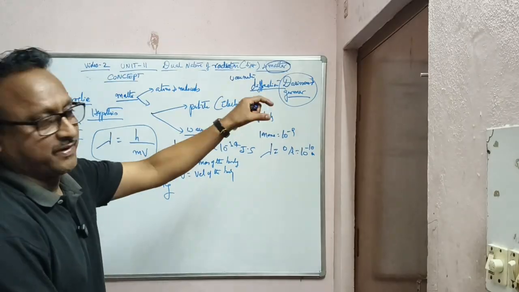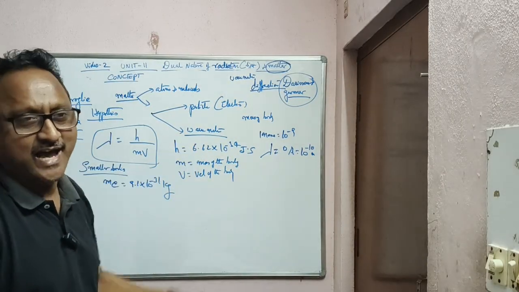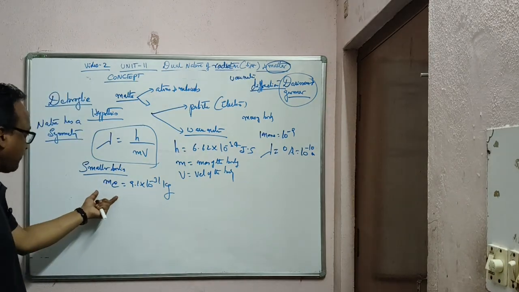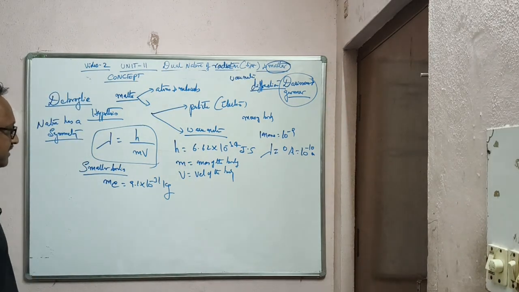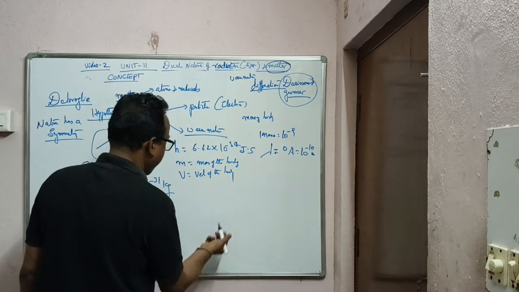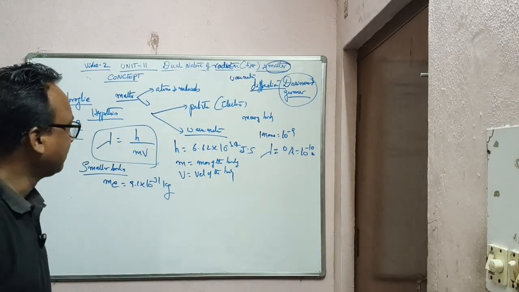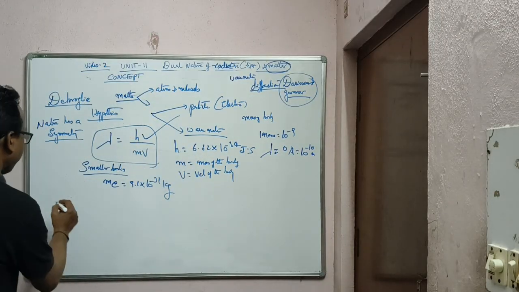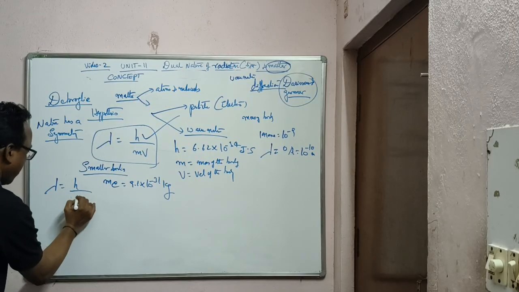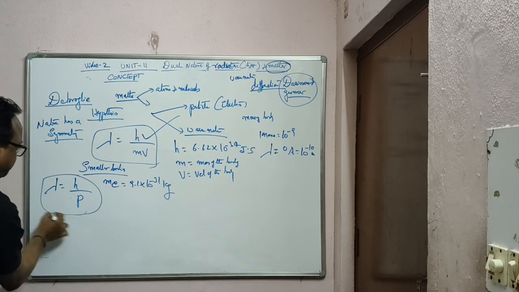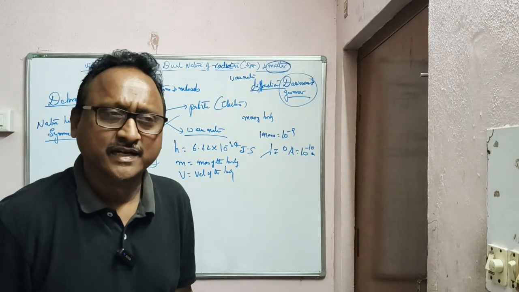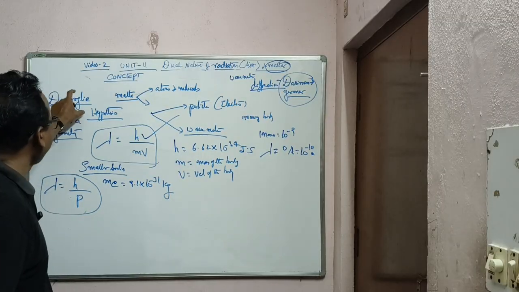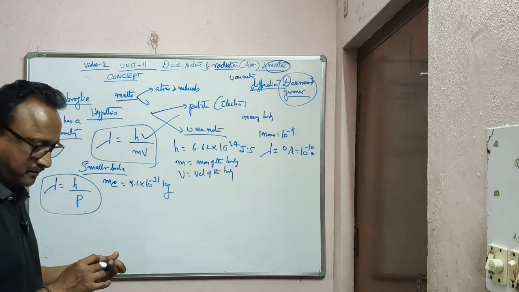So that is what we have to reach. Otherwise it won't accept the wave nature of a heavier body like the human body. So that is why, for example, the electron behaves like a wave nature when it is moving with some velocity, some 10 power 6 meters per second or whatever we take. So by using this equation, lambda is equal to h/mv, or lambda is equal to h/momentum, we can prove that a moving body has a wave nature, and that is the concept given by de Broglie. Any moving body.